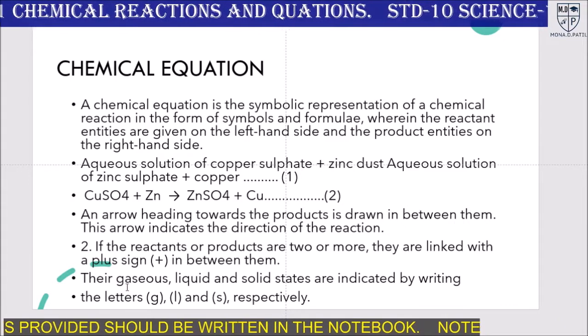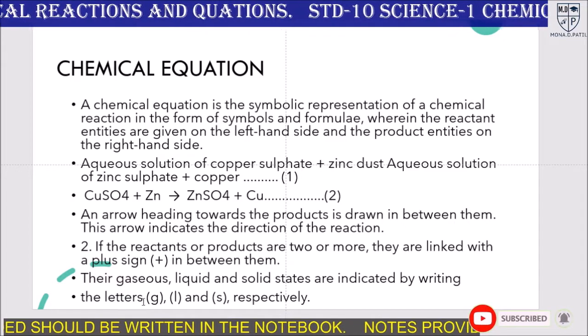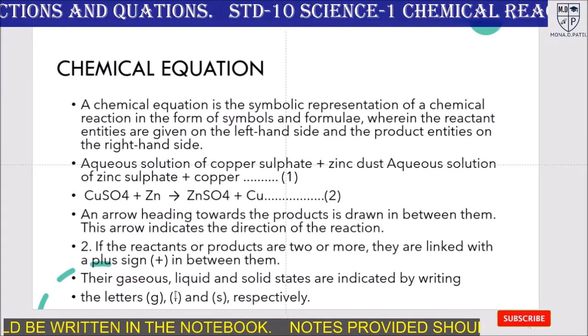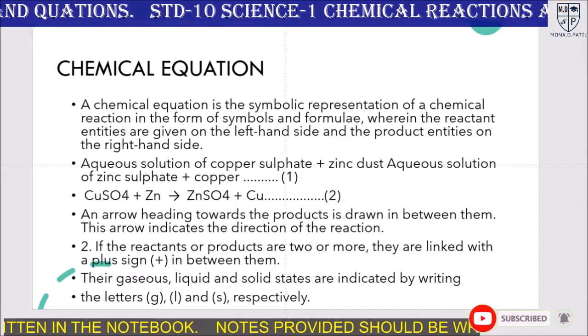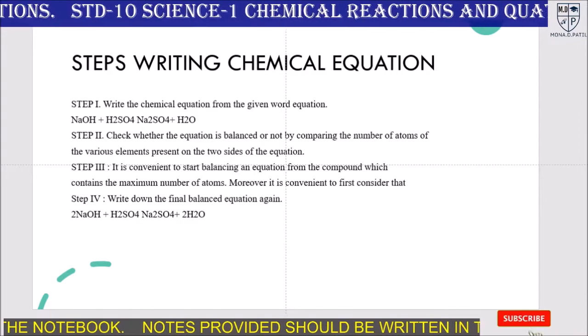Their gaseous, liquid and solid states are indicated by writing the letters in brackets: G for gas, L for liquid, and S for solid respectively. Okay. Then next, steps for writing a chemical equation.